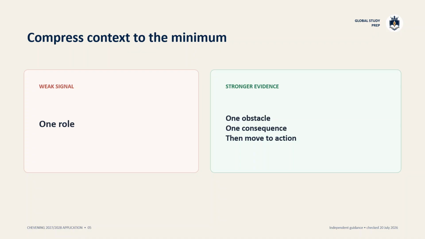Context should make the evidence understandable, not reproduce the organization's history or the applicant's job description. Usually the reader needs the role, the obstacle, and the consequence of inaction. Move quickly to what you decided or contributed. Replace a paragraph about a project with one sentence that identifies the setting and tension. If a detail does not change how the action is interpreted, it probably does not need the limited word budget.